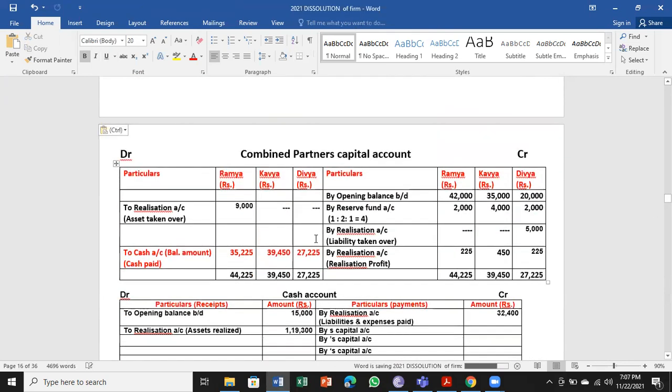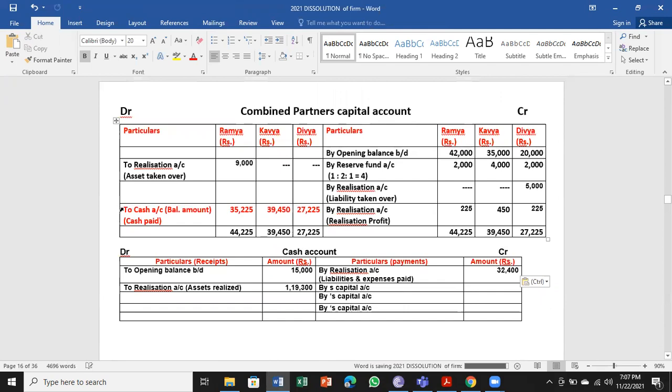Next, we move on to the combined partners capital account. We have here to cash account, as all the 3 partners have a balance. So one by one: Ramya's capital account, value 35,225.